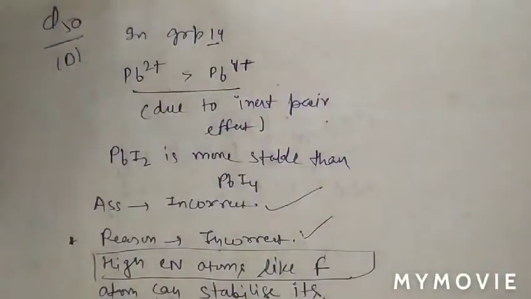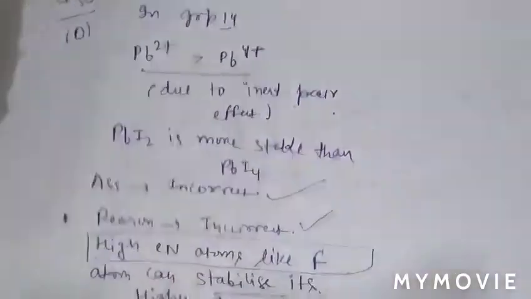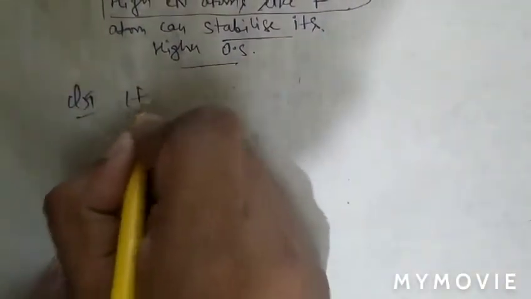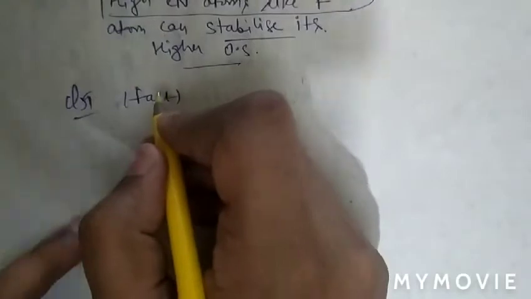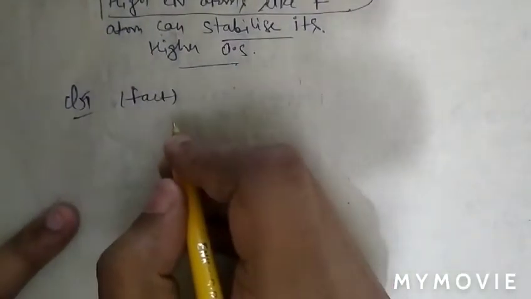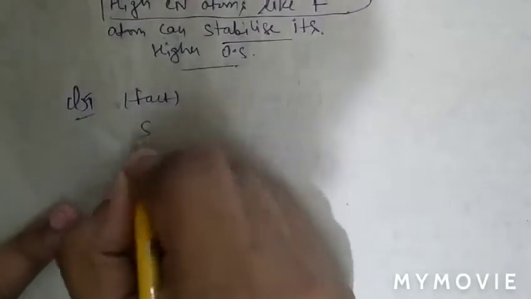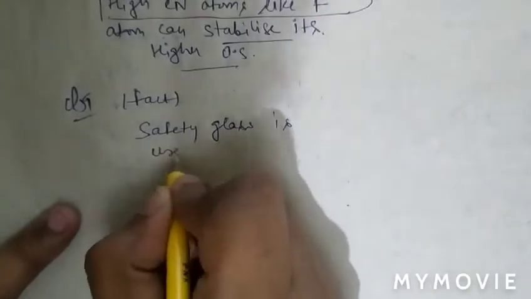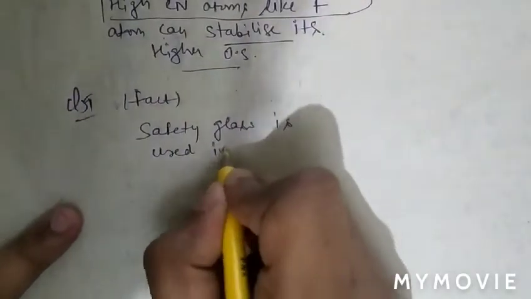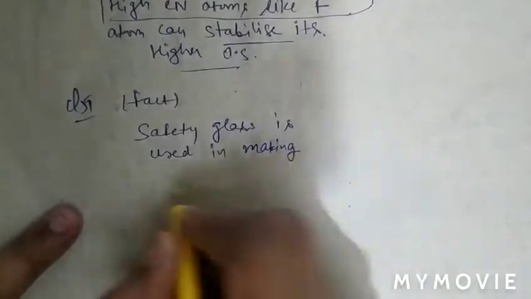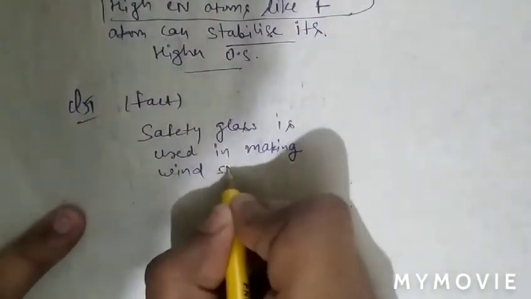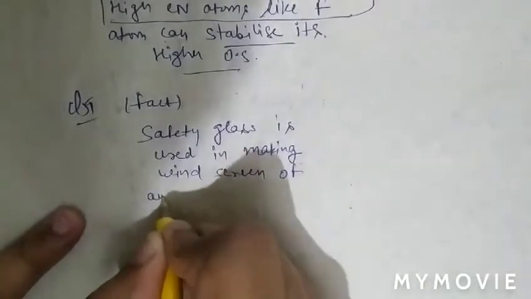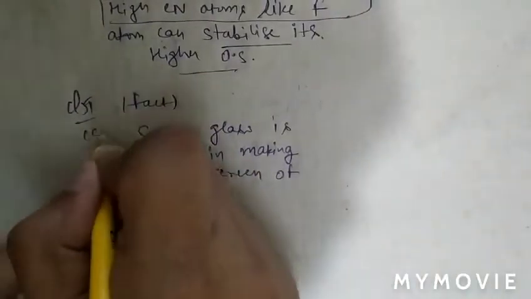See question number 51. Question number 51 is a fact based question. Which of the following glass is used in making wind screen of automobiles? We know that safety glass is used in making wind screen of automobiles. So question number 51, option C is correct.